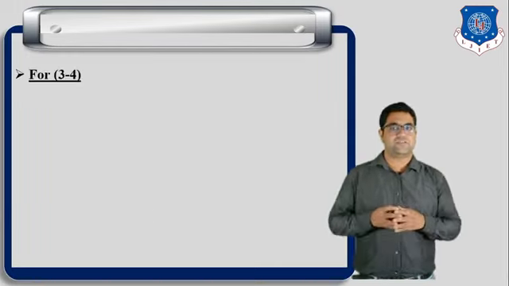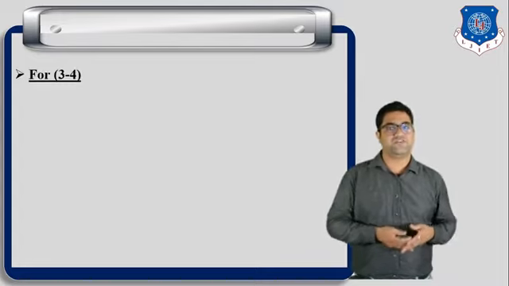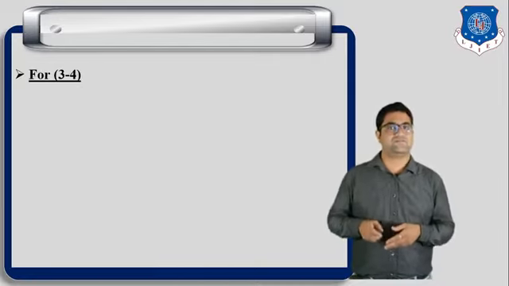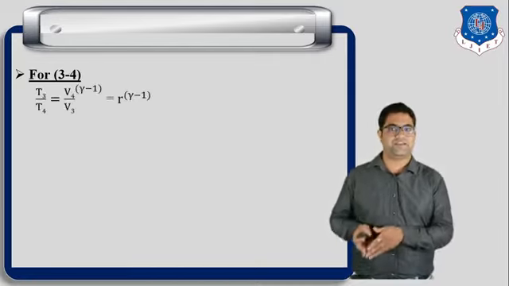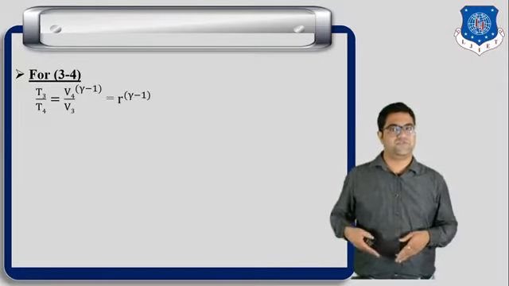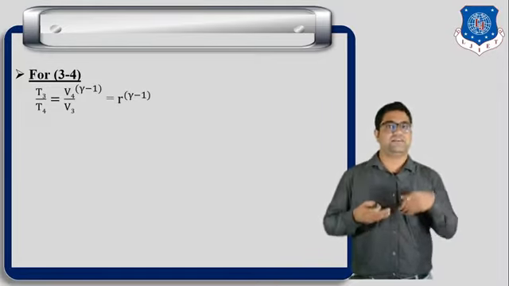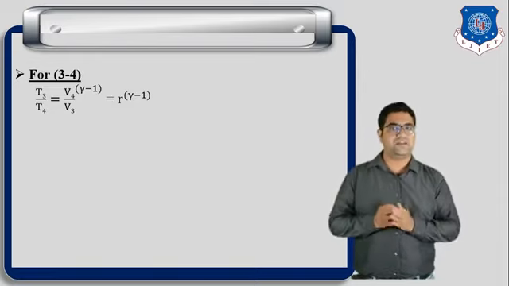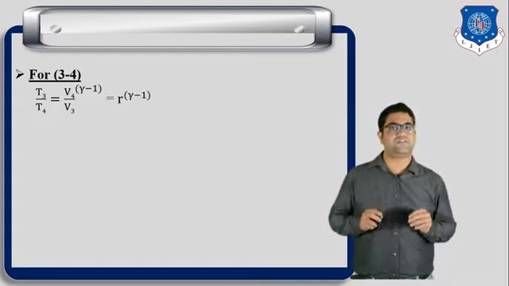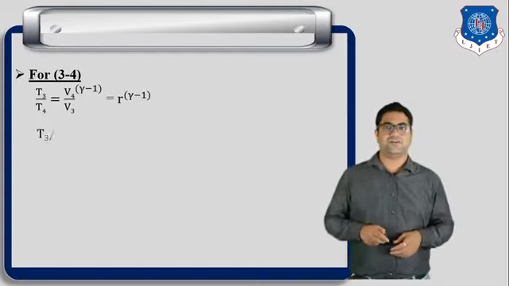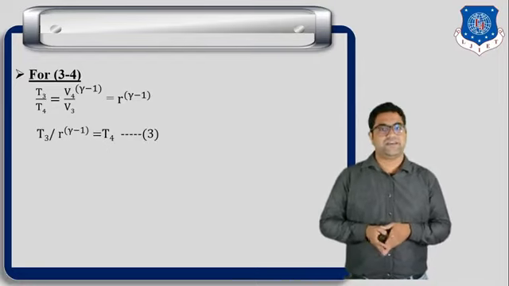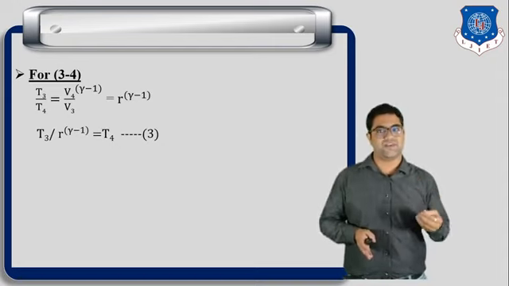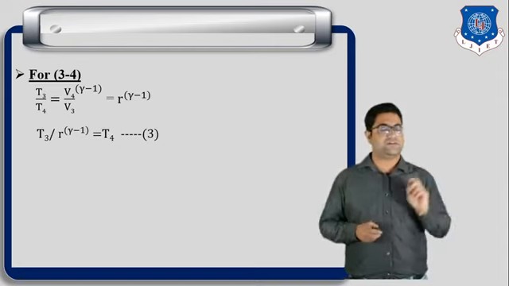Next is the process 3 to 4. We know process number 3 to 4 is the adiabatic expansion process. So again for the adiabatic process, we can write the relation between temperature and volume, that is T3 by T4 is equal to (V4 by V3) raised to gamma minus 1. And we know V4 by V3 is the compression ratio r. So here you can write T3 by T4 is equal to r raised to gamma minus 1. So finally we can write T4 is equal to T3 by r raised to gamma minus 1, and we can put this as equation number 3.